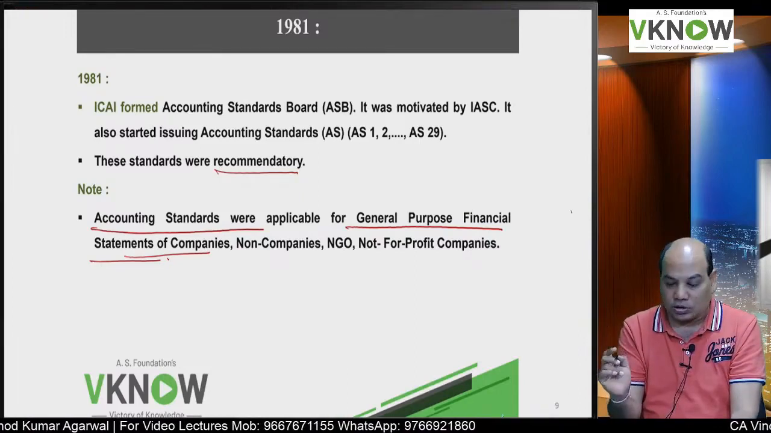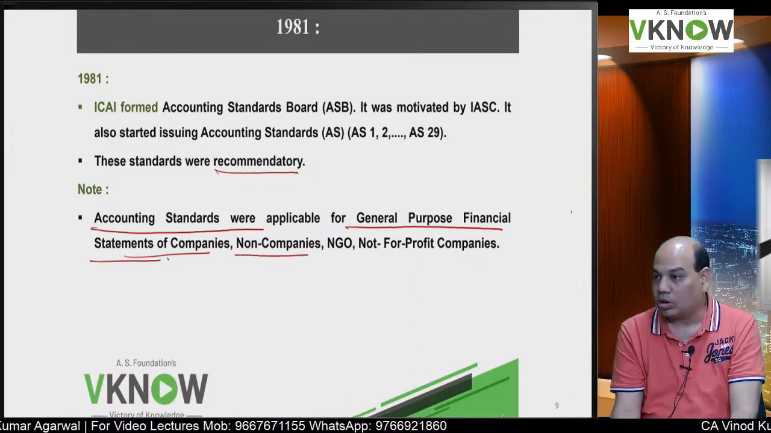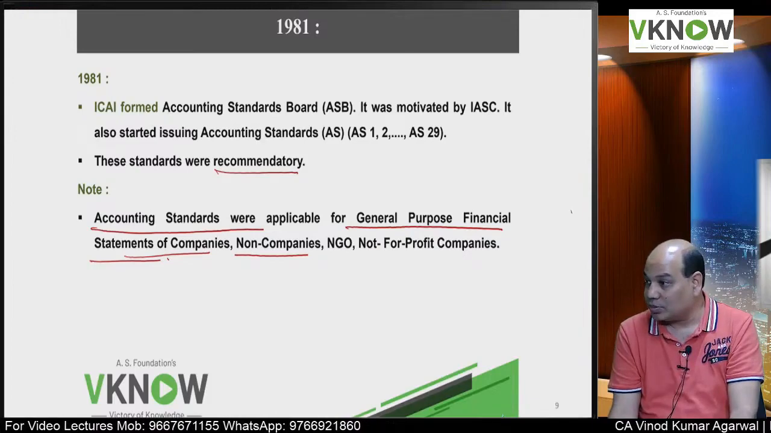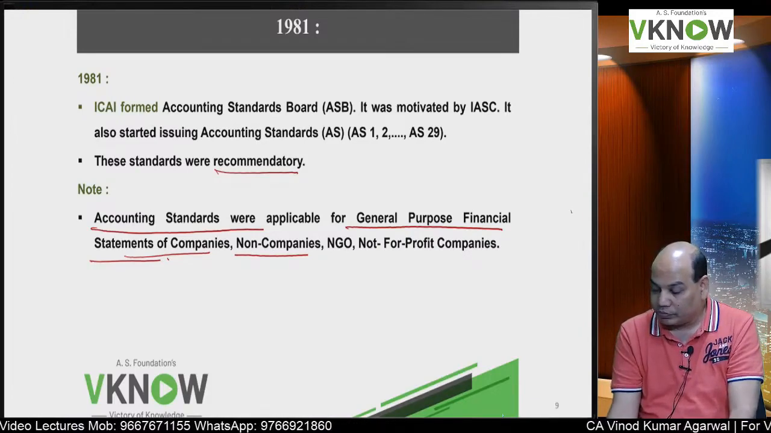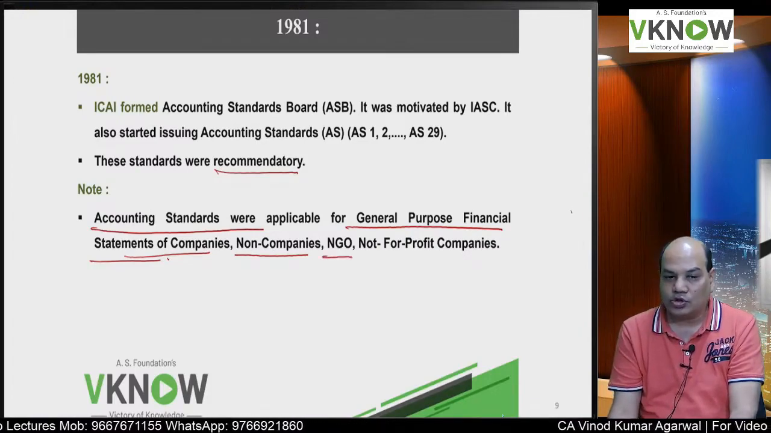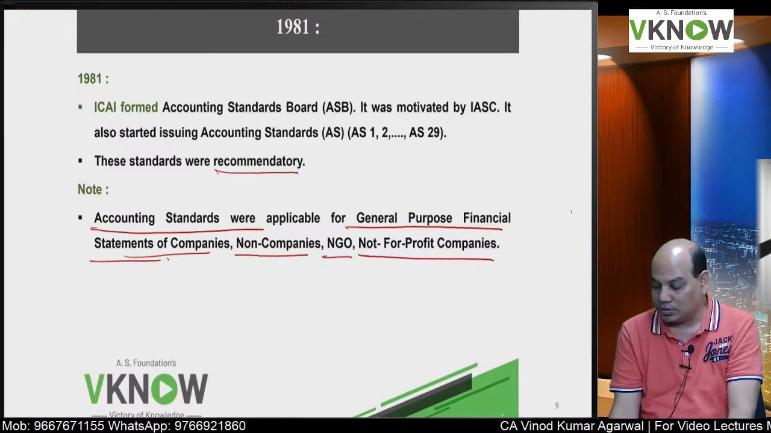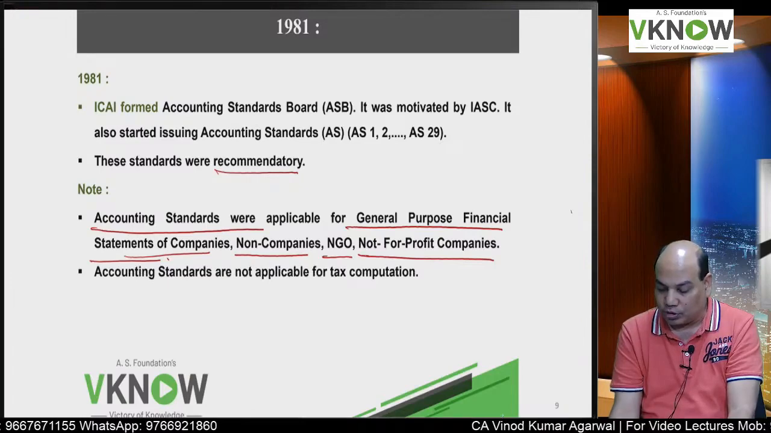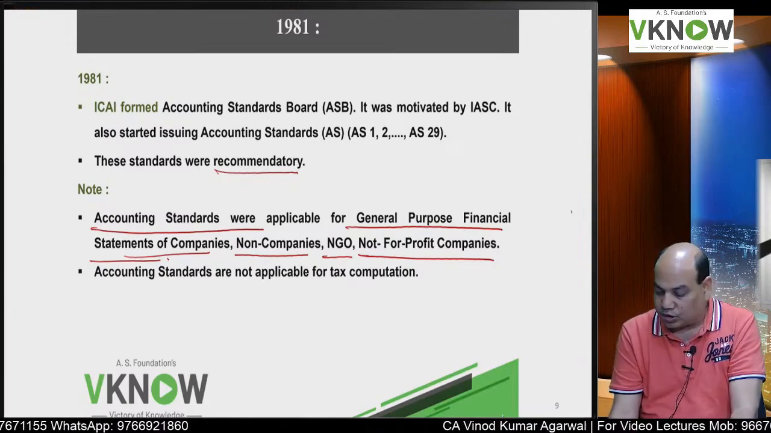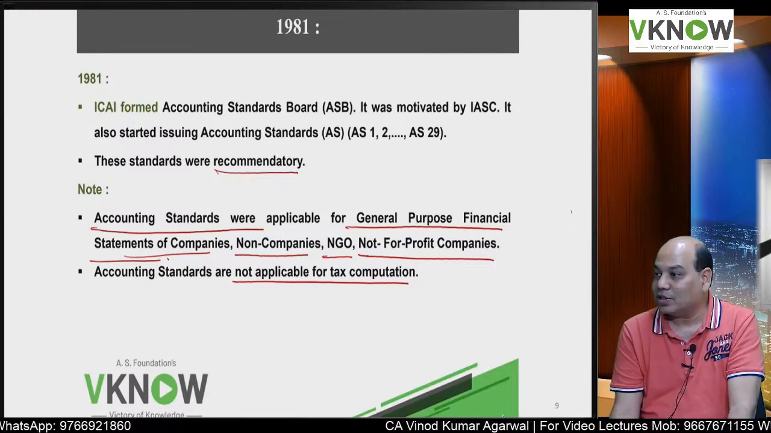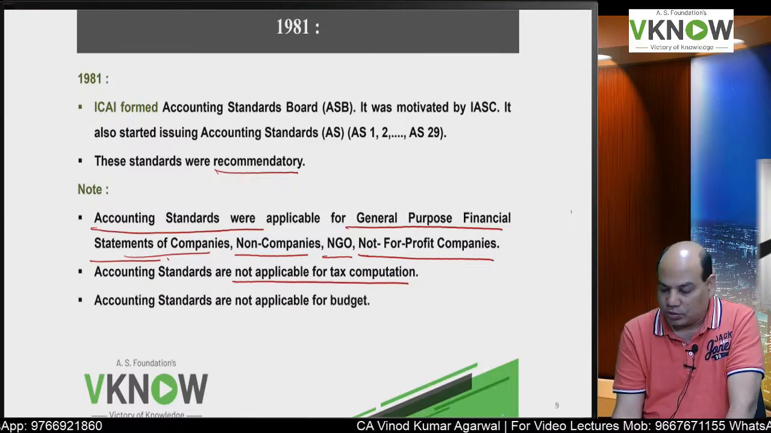But remember, AS is also applicable for non-corporates. Some student will ask whether it is applicable for partnership, proprietorship. The answer is yes. It is also applicable for NGOs, non-governmental organization, or not-for-profit companies. That section 8 companies will also follow accounting standard. Accounting standards are not applicable for tax computation. For tax computation, we follow the rules of income tax.